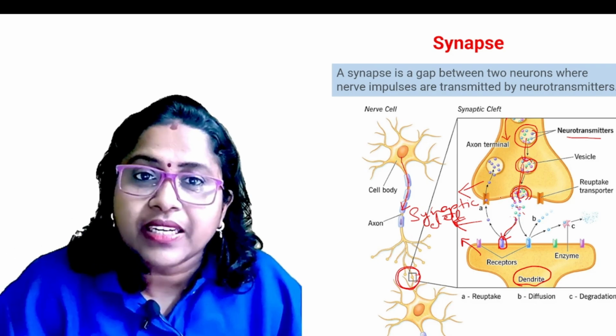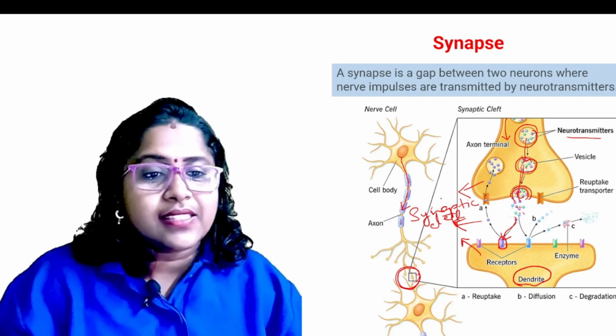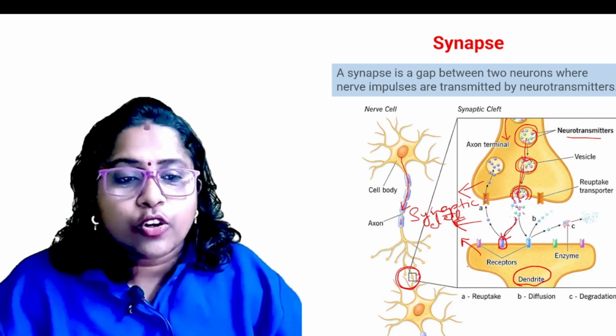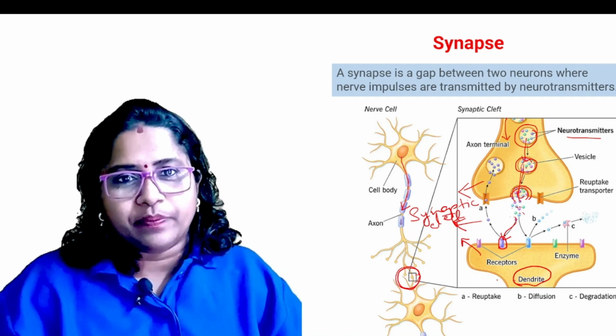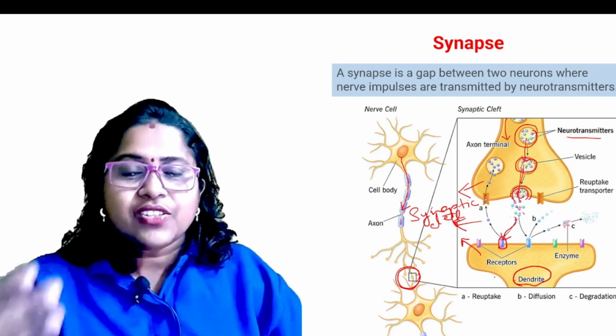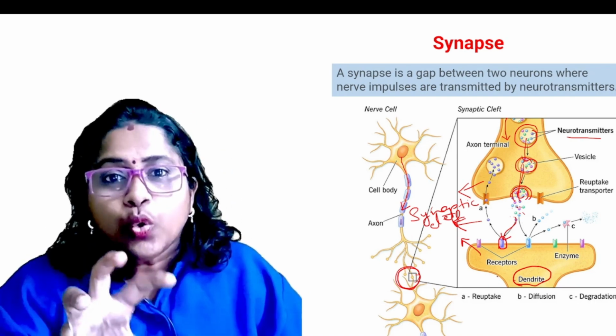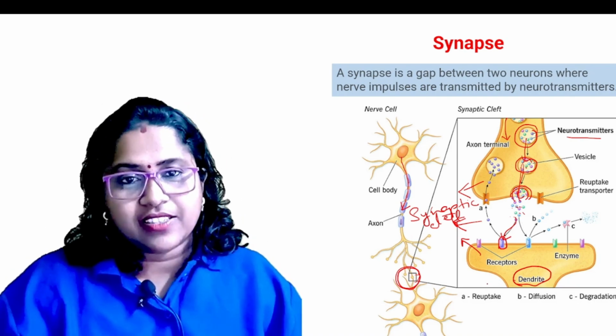These neurotransmitters go and bind to the receptors present on the dendrites of the next neuron. This is how an electrical signal is transferred to the next neuron through chemical substances.